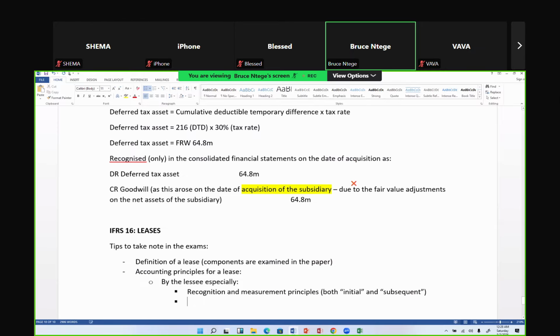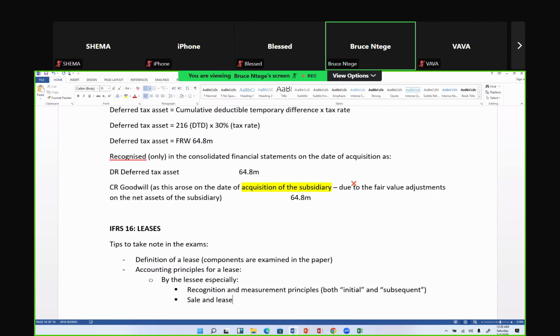Also, be mindful of what we call sale and leaseback arrangements. These things are regularly examined.